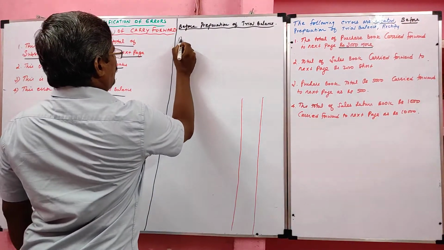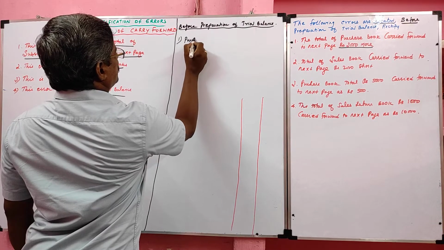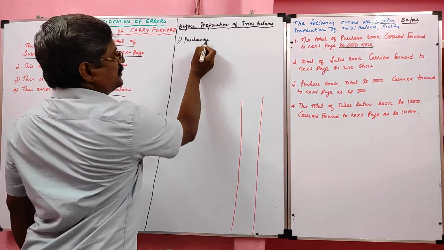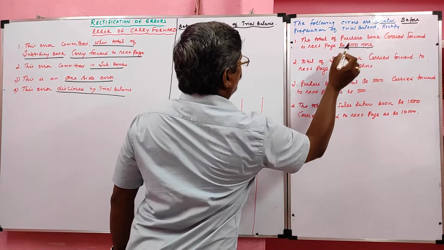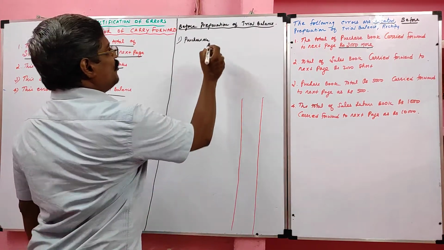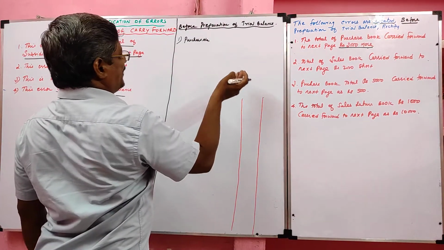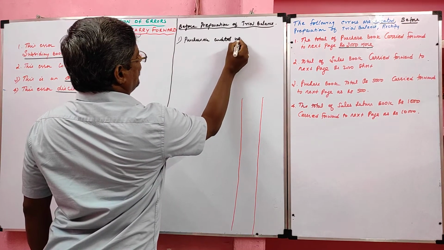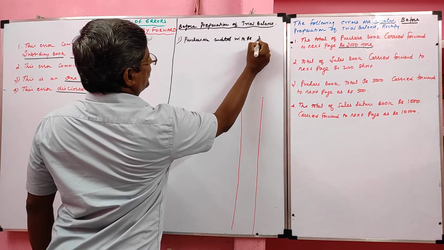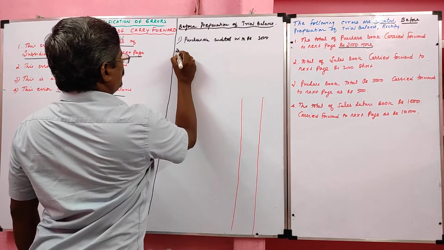So the answer for the first: purchase account shows carry forward more. More means excess. So normal balance is debit, excess means it will go to the credit. So purchase account credited with rupees 3,000. That is the answer.